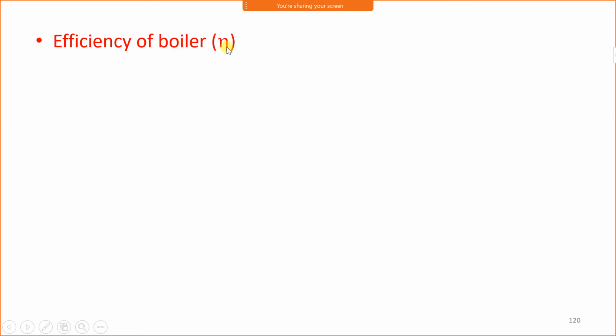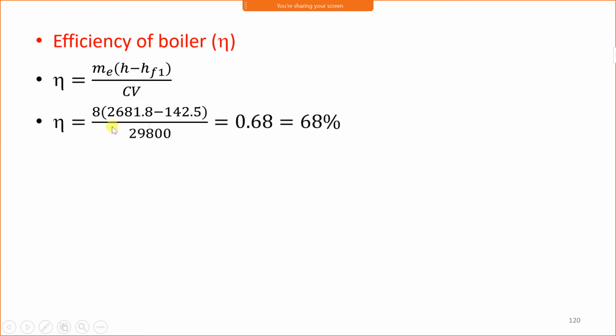Next, boiler efficiency. Efficiency of boiler, which is represented by eta. Formula of efficiency is me into (h minus hf1) upon CV, where CV is the calorific value. Now we calculated me, we calculated h, and hf1 we took from steam table directly. Then calorific value is given in the problem. Therefore, boiler efficiency will be 8 into (2681.8 minus 142.5) upon 29800. It is coming to be 0.68. But always represent efficiency in percent. Therefore, multiply it by 100, and efficiency is coming to be 68%.